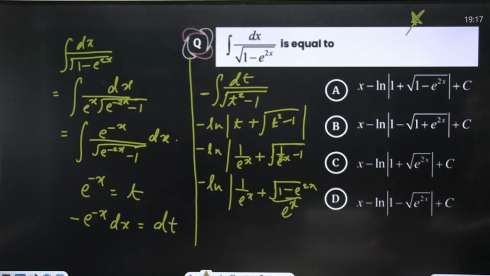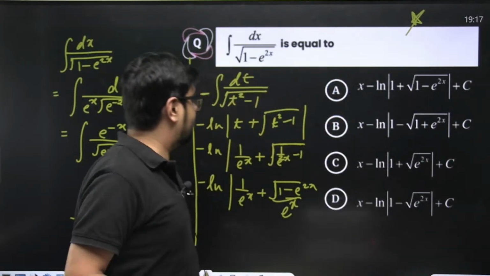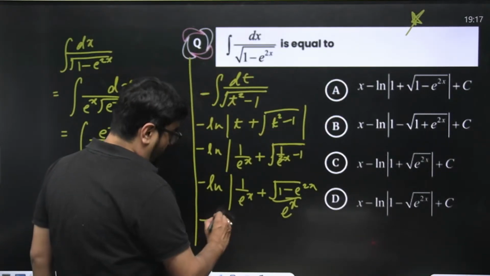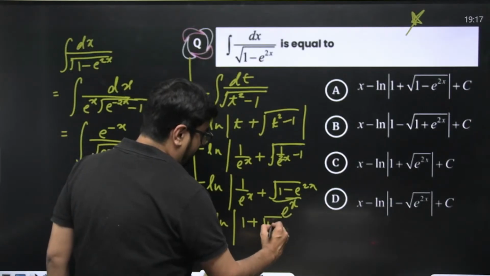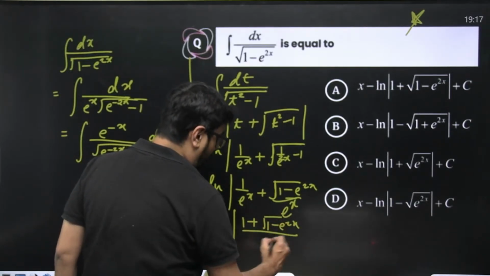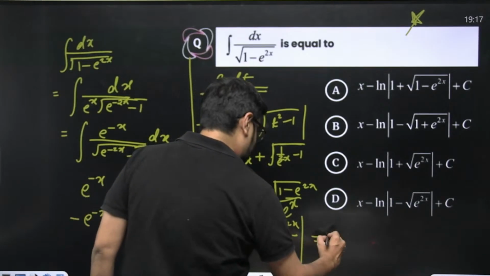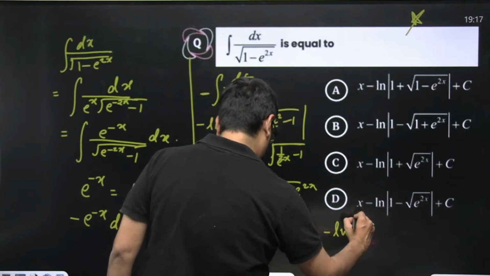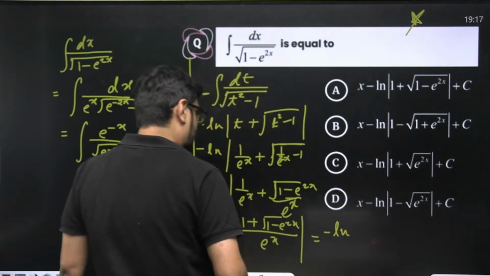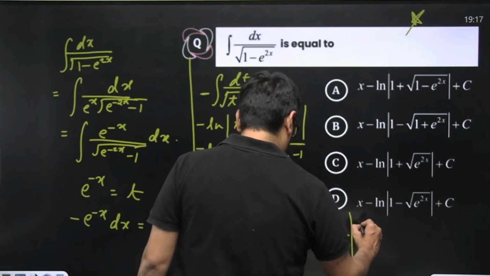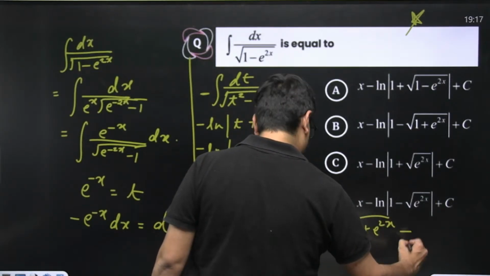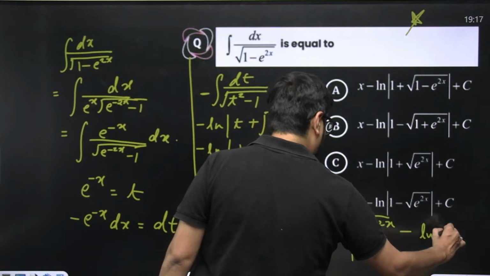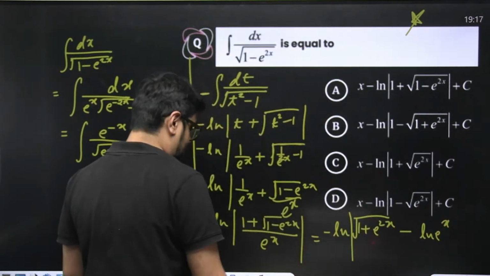All right, they have written it like this: minus ln of 1 plus square root of 1 minus e to the power 2x upon e to the power x. And then they've written it like this: minus of ln of 1 plus square root of 1 minus e to the power 2x, minus ln of e to the power x, and ln of e to the power x is x only.